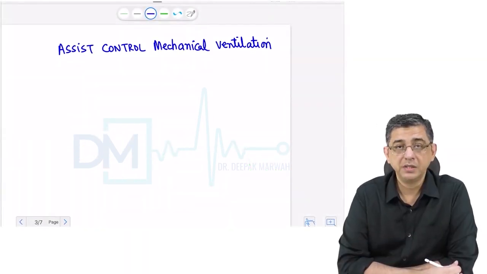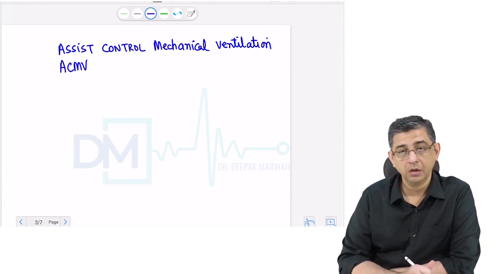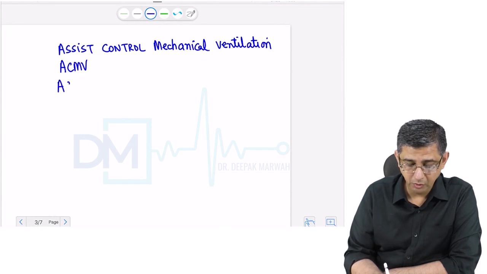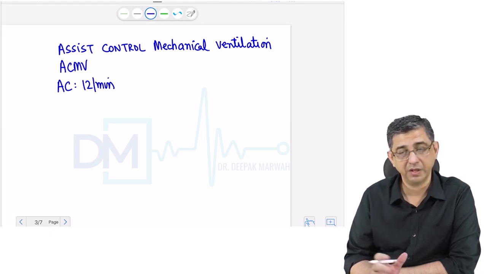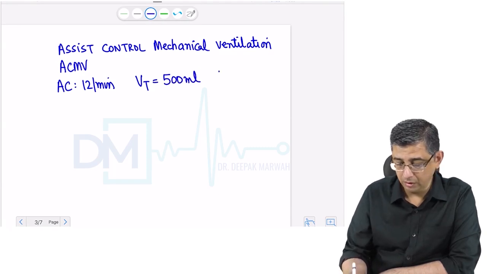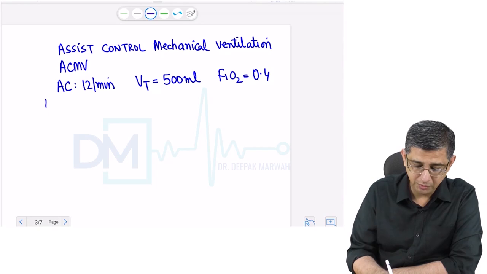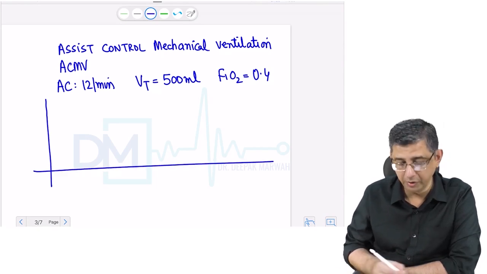We shall now talk about ACMV mode, that is assist controlled mechanical ventilation. I have set the ventilator to a respiratory rate of 12 per minute, that is, it will deliver one breath every 5 seconds. The tidal volume has been set at a limit of 500 ml, and the FiO2 of the patient at the moment is 40%, that is 0.4. So let us now see what the ventilator will do here for the breathing of the patient.